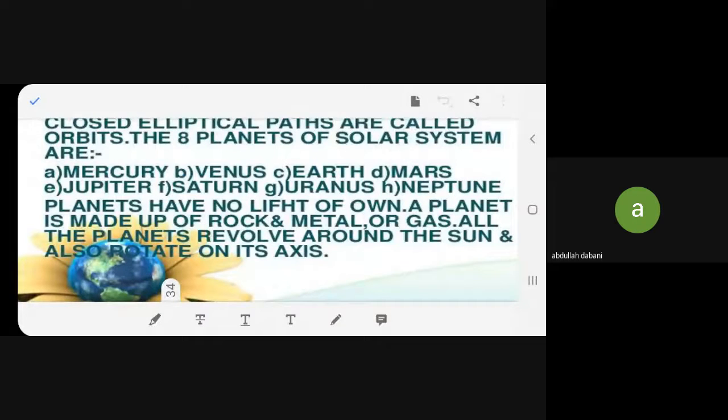Planets have no light of their own. A planet is made up of rock and metal or gas. All the planets revolve around the sun and also rotate on their axis. Understood?